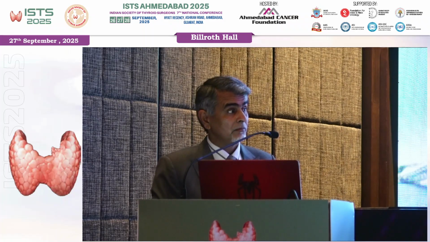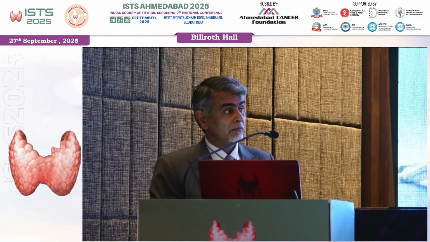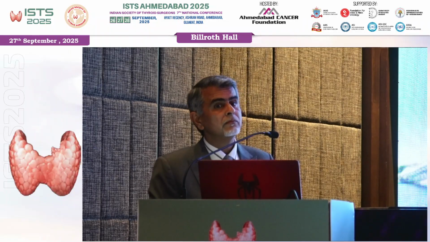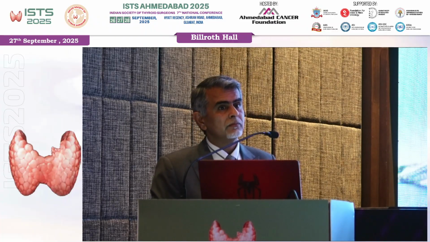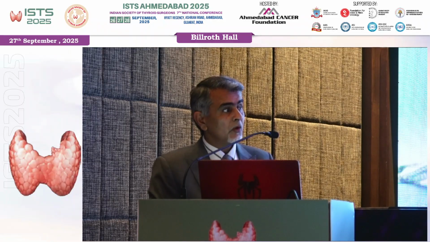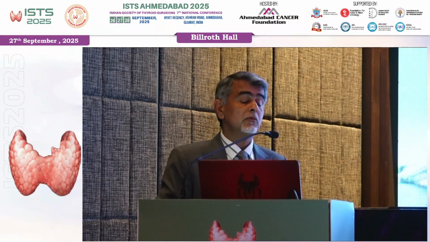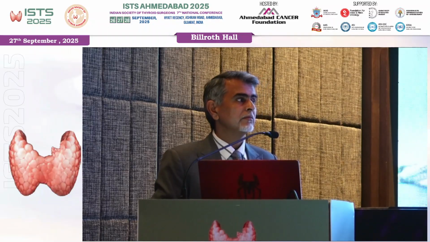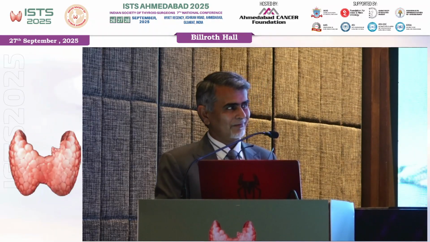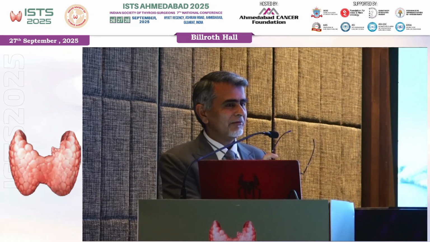That's your first question. The second is there are multiple ways of calculating the dosage, but multiple studies have been done which have said that even if you give empirical doses, they give the right amount of dose that is necessary to do either the remnant ablation or treatment of the metastasis if they are present. So we follow empirical dose. So if it is low, intermediate, and you will see the pathology, we also see the peroperative notes. And if the surgeon writes to me and says that it was close to the laryngeal nerve or close to the trachea, I would err towards giving radioactive iodine. So that we all do. So what we do is just empirical.